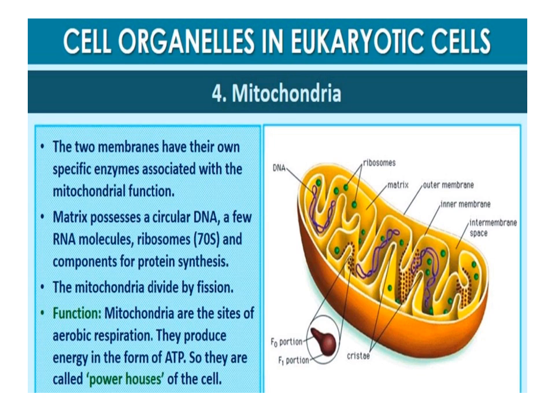The matrix also possesses a single circular DNA molecule, a few RNA molecules, ribosomes (70S), and the components required for the synthesis of protein. The mitochondria divide by fission.